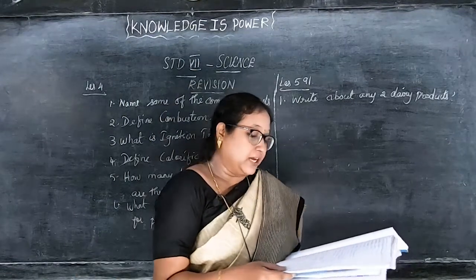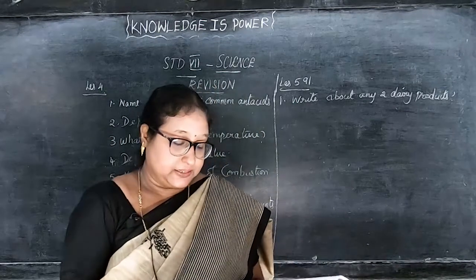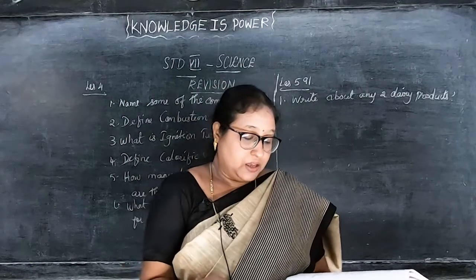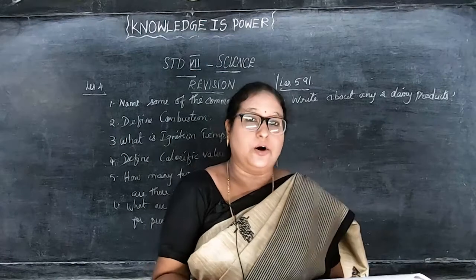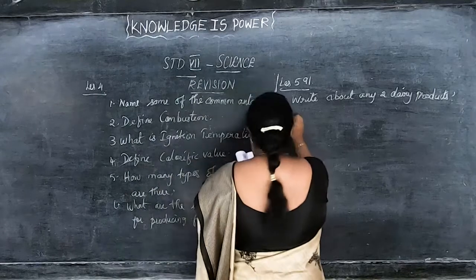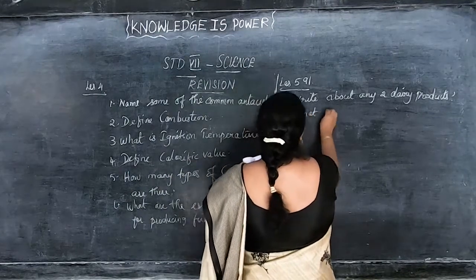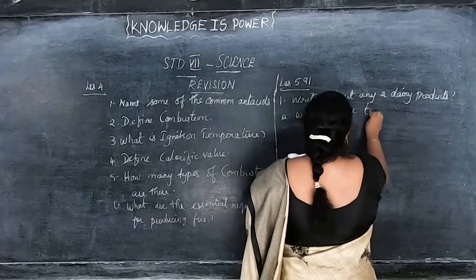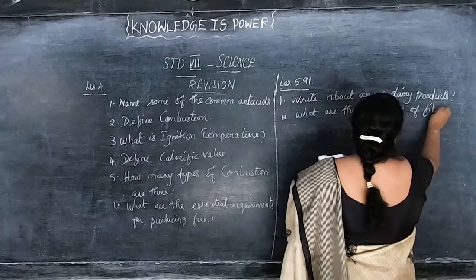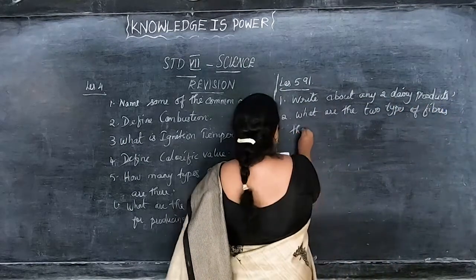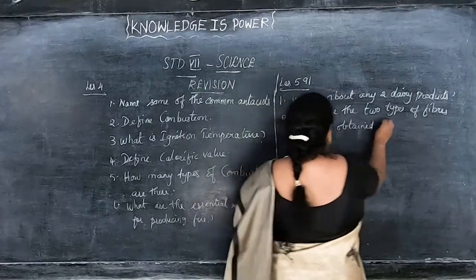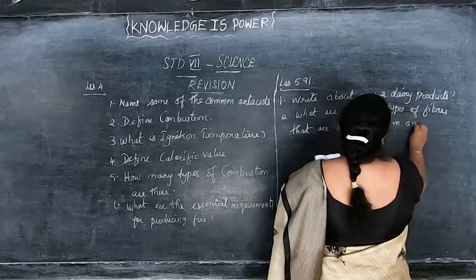Next question is, what are the 2 types of fibers that are obtained from animals? The answer is wool and silk. Silk fiber is obtained from the cocoon of the silkworm. Second point, wool is got from the fleece of sheep or goat. Okay, children, did you understand? So the second question is, what are the 2 types of fibers that are obtained from animals?